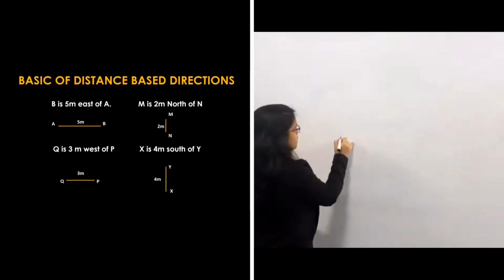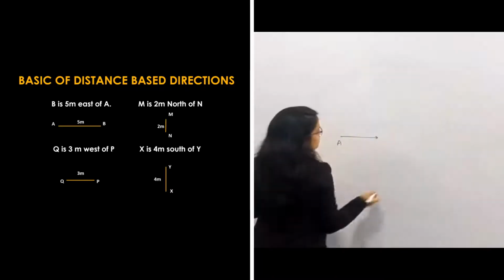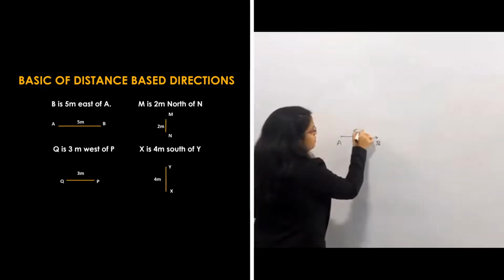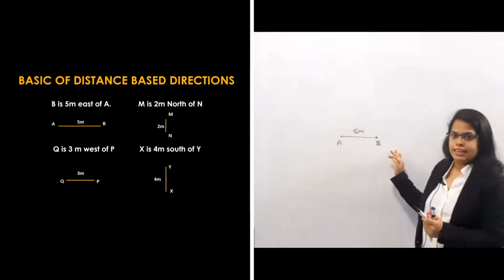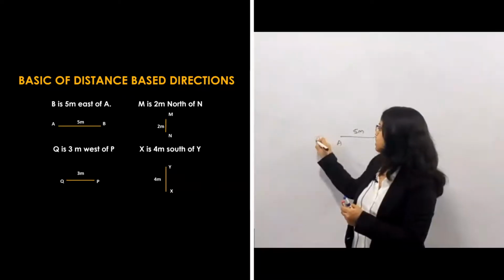So suppose this is my A. So A के east में क्या है? B है at the 5 meter distance. So B is at a 5 meter east of A. I will show it like this.